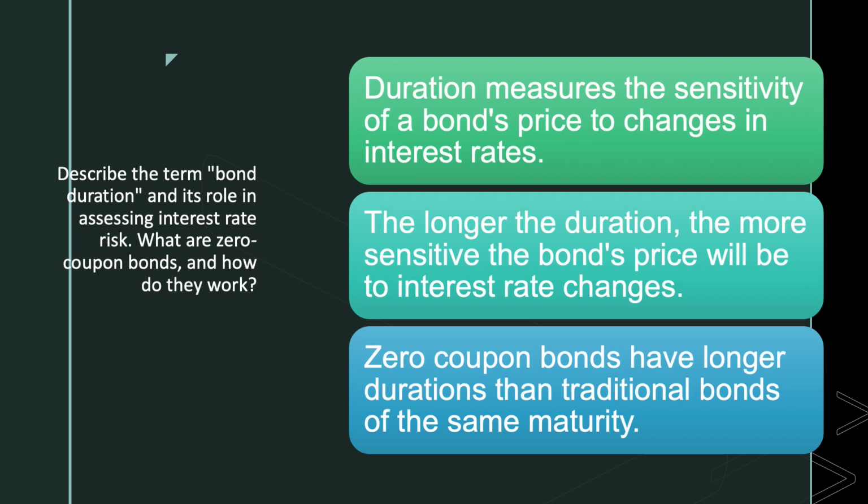And what does low bond duration mean? Low bond duration means the bonds that have lower duration are more stable against interest rate fluctuations. So these bonds are typically shorter term bonds.